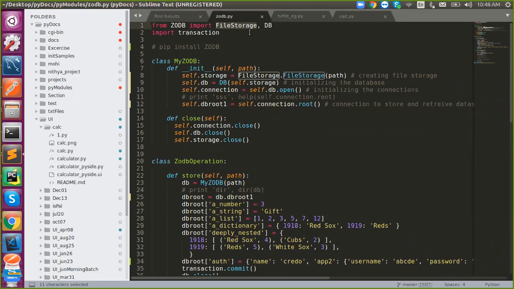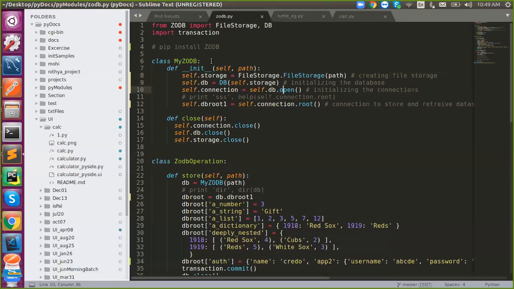So FileStorage comes with the built-in open function. And DB is what? To initiate a database. To initiate your own database, we need the DB class. That's it. So this is my configuration. A class myZODB. In the constructor, this is a constructor with a parameter. I'm having a path. What is the path? A database path. Once we read that path using FileStorage, I assign it to some class variable. And to create a DB, I need that file, right? So in the database, I need to pass that file. These are the two steps.